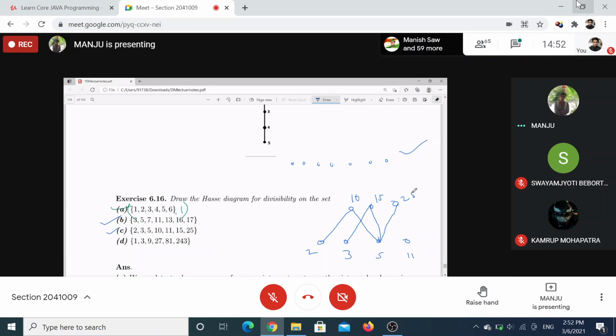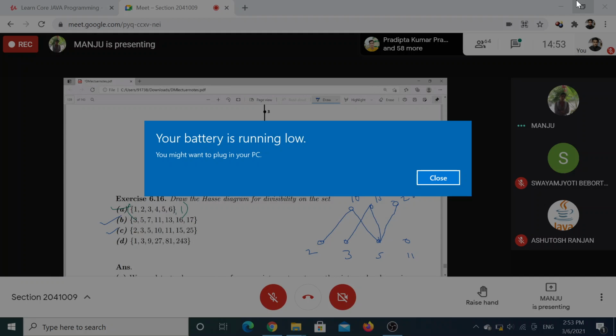Tell me minimal, maximal element. Maximal is 10, 15, 25. What about 11? It is both maximal and minimal. So there are 4 maximal and 4 minimal elements.